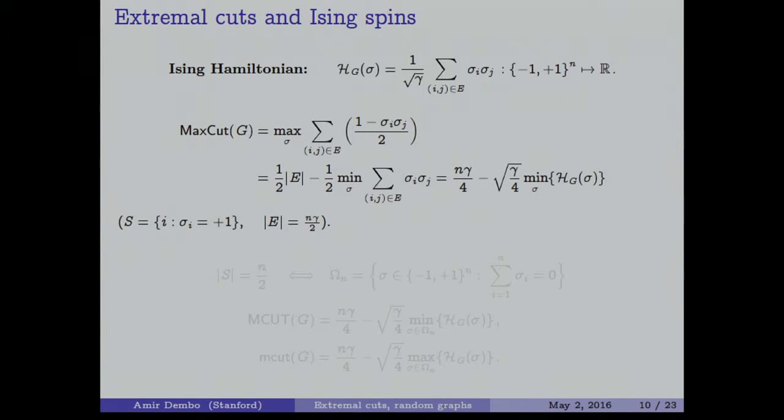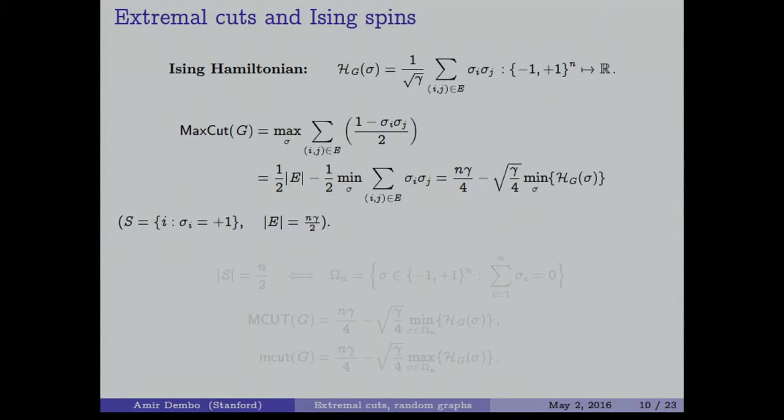In order to do that, let us remind ourselves of the Ising Hamiltonian. The Ising Hamiltonian for a general graph goes as follows. You label the vertices of the graph by plus or minus 1. So every vertex has a label. So the vector sigma will be living in {minus 1, plus 1} to the n. And you compute this term. You sum sigma i, sigma j over the edges, and you normalize by 1 over the square root of the average degree, for reasons that will become clear in a minute. Okay, so this is the Ising Hamiltonian.